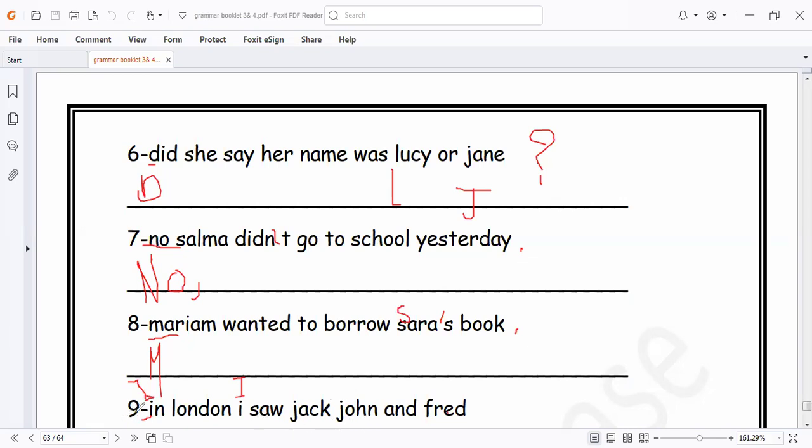Here is capital letter I, and Jack, here is capital letter. I will write it in small letter. I write it in capital letter. John, I write it in capital letter. Fred, I write F in capital letter. Let's continue the exercise here.